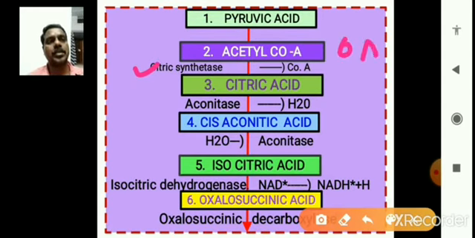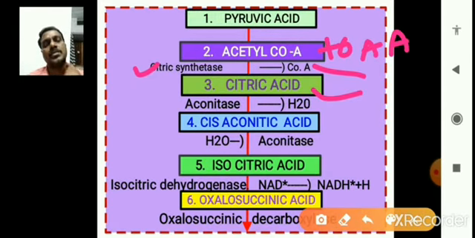Oxaloacetic acid and acetyl coenzyme A bind with the help of citrate synthetase, and coenzyme A is released from the acetyl coenzyme A, and then citric acid is formed. Now the first substrate is formed in the citric acid cycle or Krebs cycle.